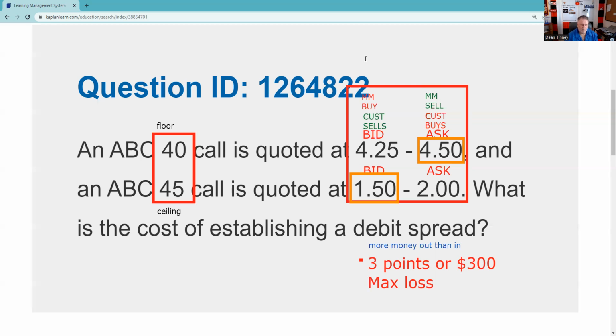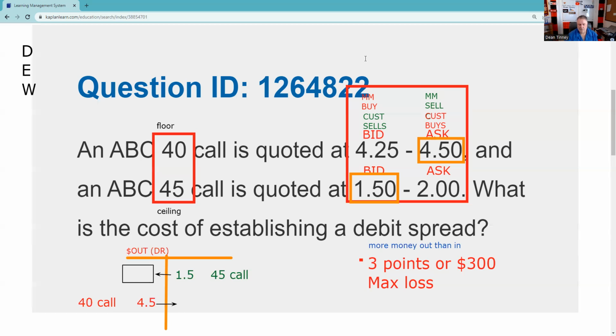We said all the action takes place between the floor and the ceiling. And we said, here's our T, and we need the difference in the premiums to widen. So we've identified it: debit or credit, exercise or expire, widen or narrow. Eight things, and we've got four of them already up here. Then we have to be able to determine max gain and max loss. We said the max gain plus max loss always equals the difference in the strikes. There's a floor at 40, a ceiling at 45. Our maximum loss was 3, so our maximum gain is 2.